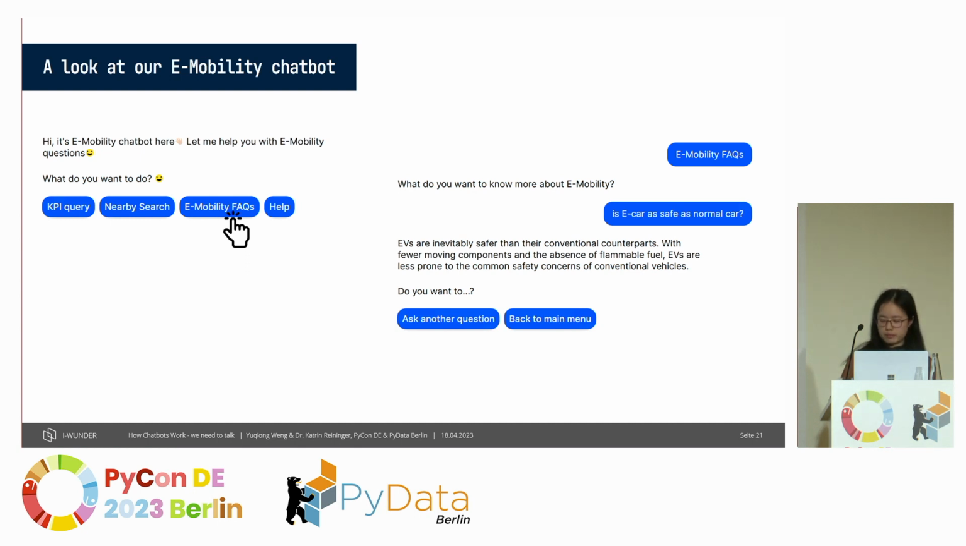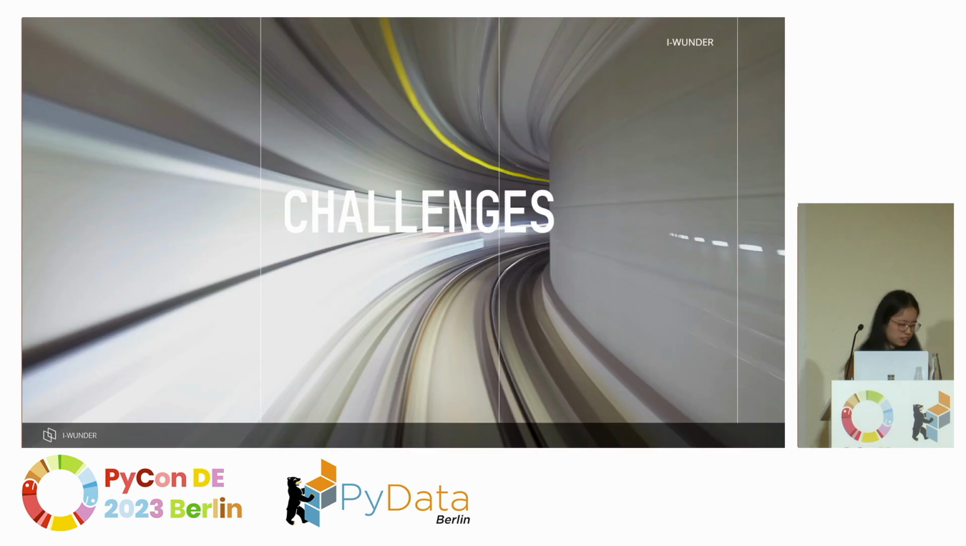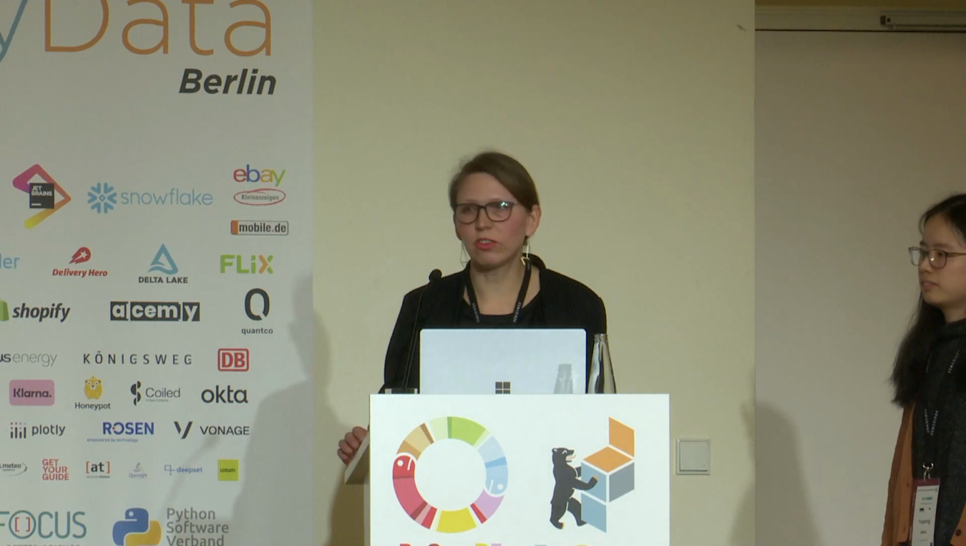Of course, our chatbot is also capable of answering e-mobility-related questions. This is achieved by using a sentence transformer, where the chatbot has a knowledge base, and whenever the user asks a question, it will search the knowledge base and get back the answer which has the highest probability. So with this approach, we have built a chatbot which is successfully running and answering questions.